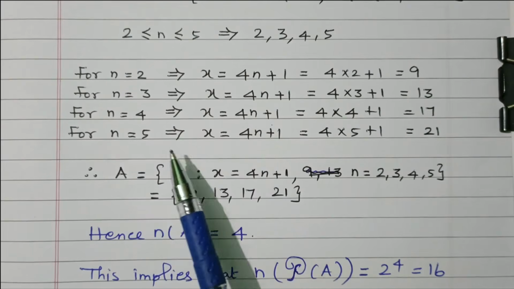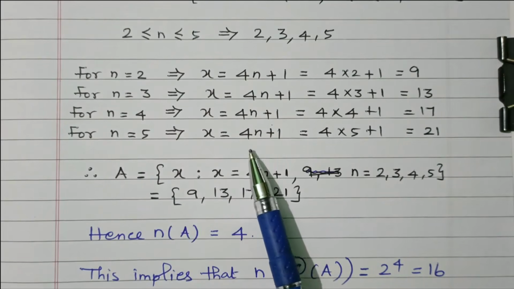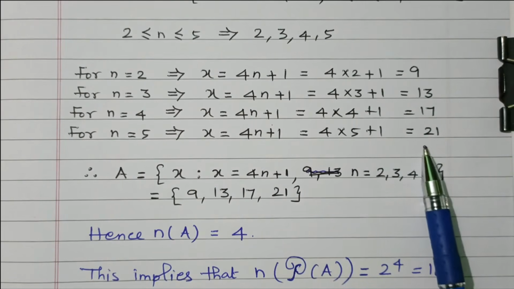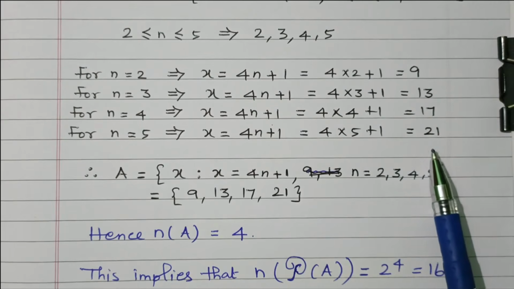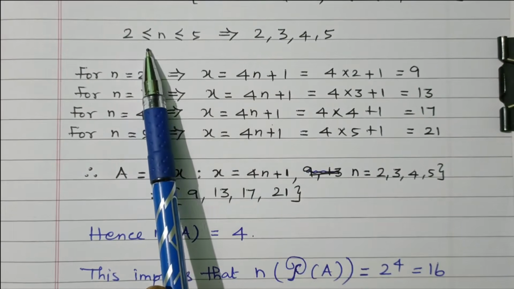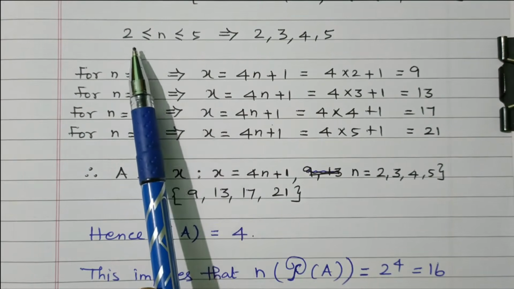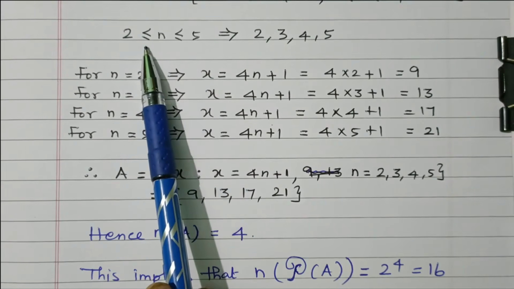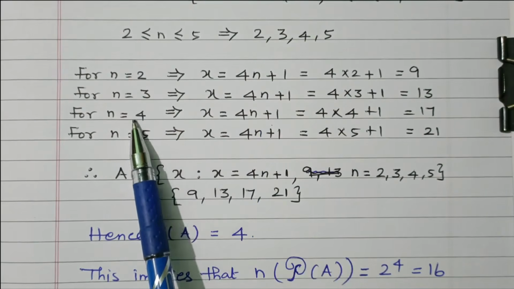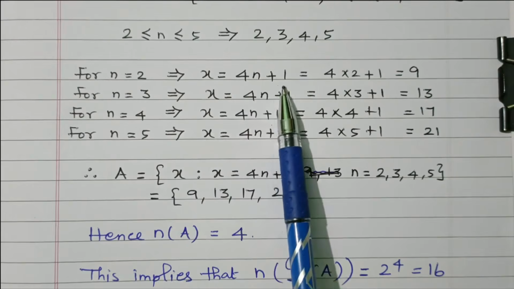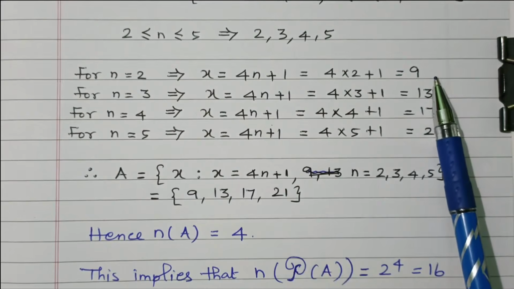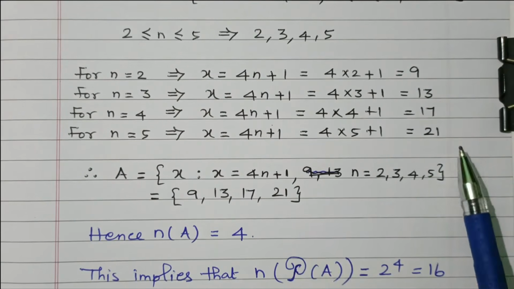Then n equal to 5. N equal to 5 means x is 4n plus 1, so 4 into 5 plus 1. 4 into 5 is 20, 20 plus 1 is 21. Right? So from the given set, first we calculated the range. The range is 2 less than or equal to n less than or equal to 5. So n varies from 2 to 5, with 2 also included: 2, 3, 4, 5. These values of n are substituted in the given expression 4n plus 1. N is replaced by 2, 3, 4, 5, and we calculated the corresponding values 9, 13, 17 and 21.